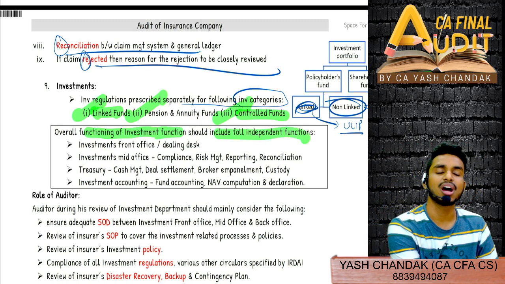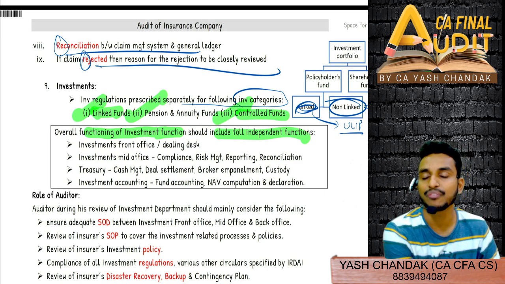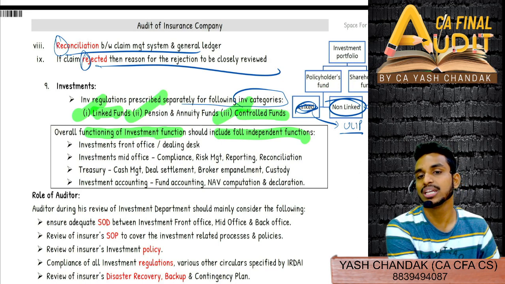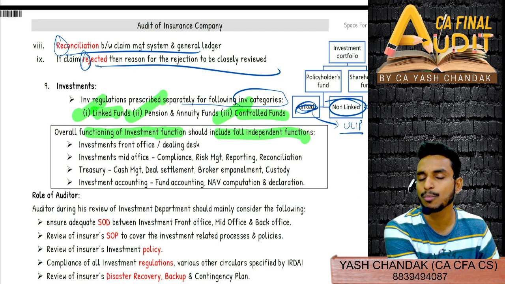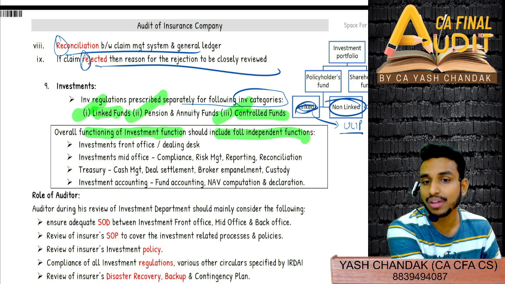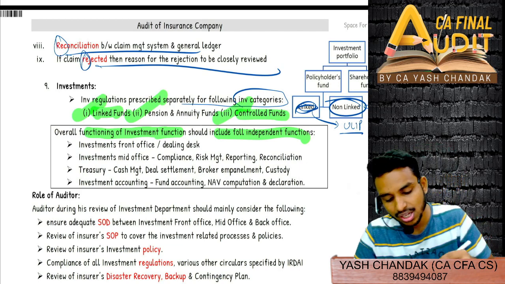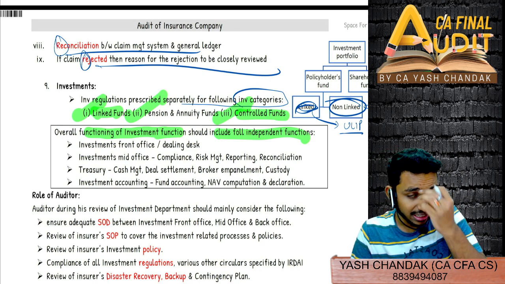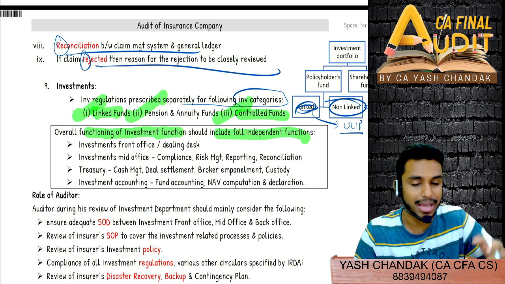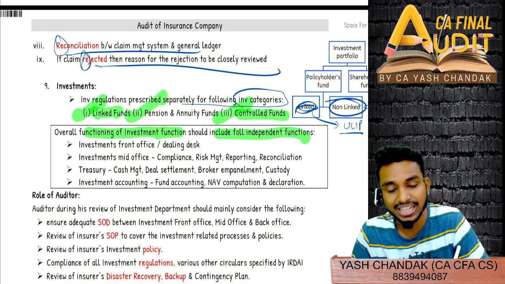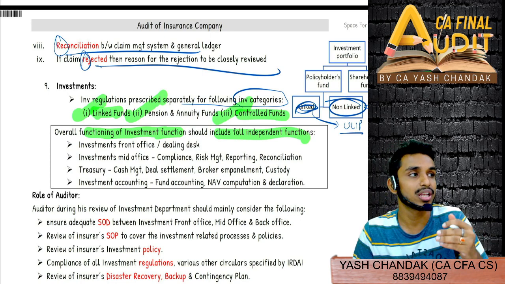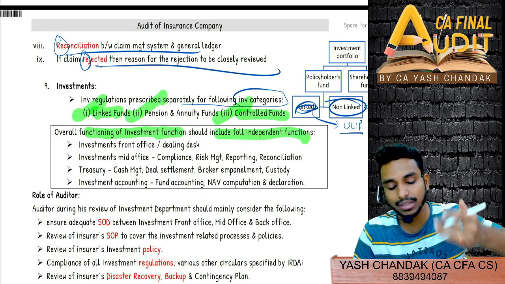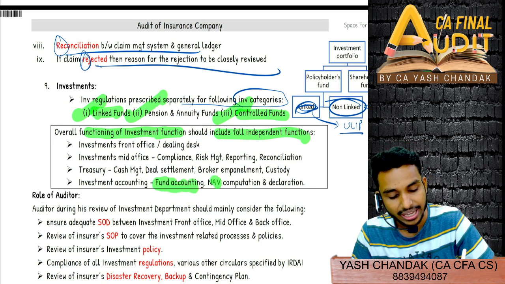If you are aware of any of your friends, after completing CA, doing a job in banks like JP Morgan, Morgan Stanley, Barclays, or even Citi, there you will find that the bank is divided into 2-3 parts: front office, middle office, back office. In the back office, CAs will normally get jobs of fund accounting and NAV computation.